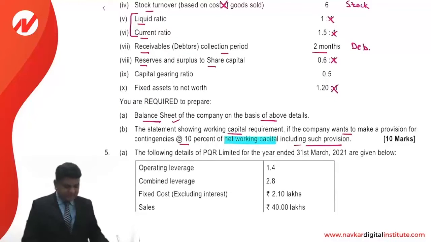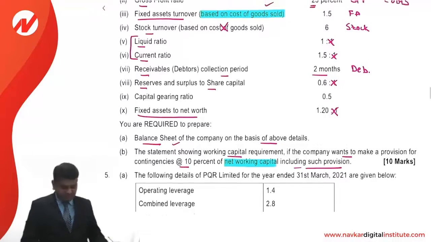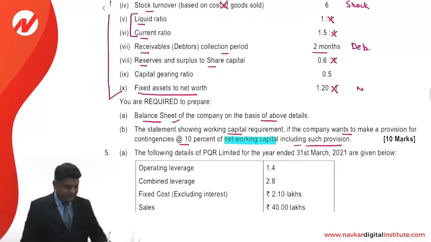Okay, reserves and surplus to share capital, capital gearing ratio, and fixed asset to net worth. See, fixed asset to net worth information will be helpful to us to make the calculation of net worth. Net worth is going to be bifurcated into reserves and share capital.